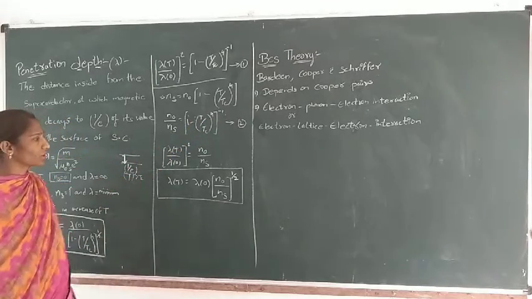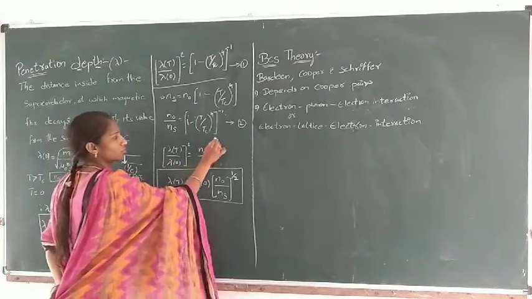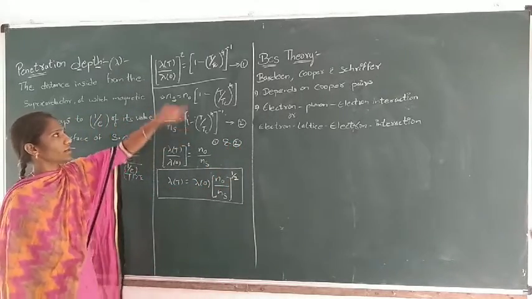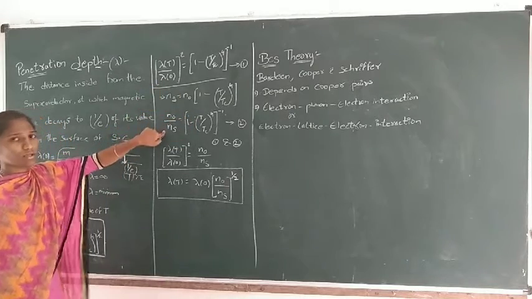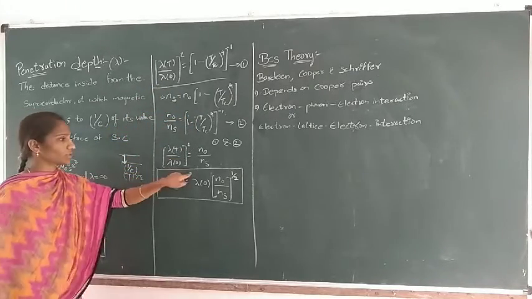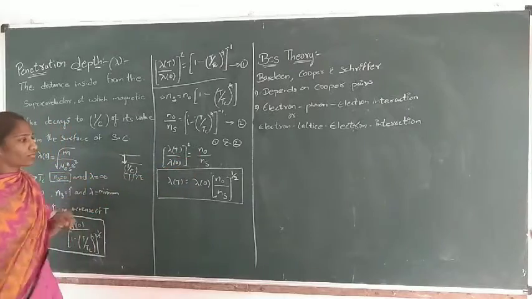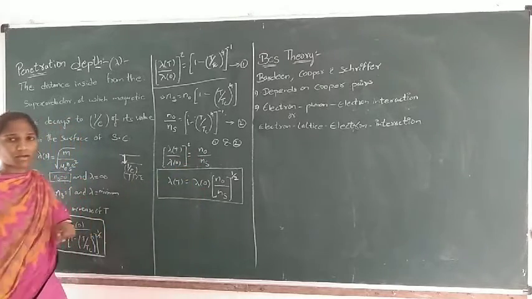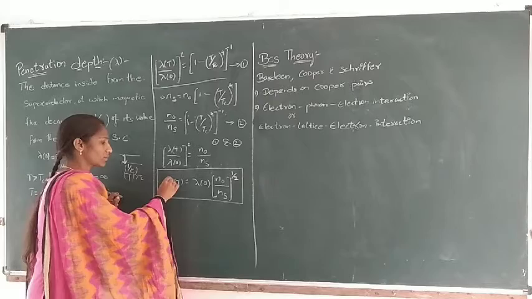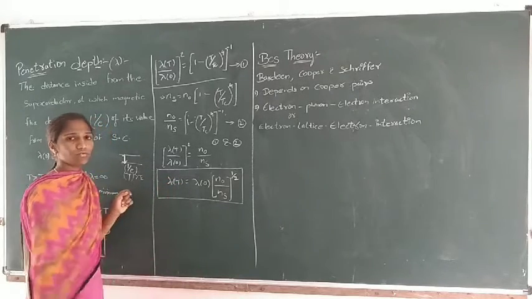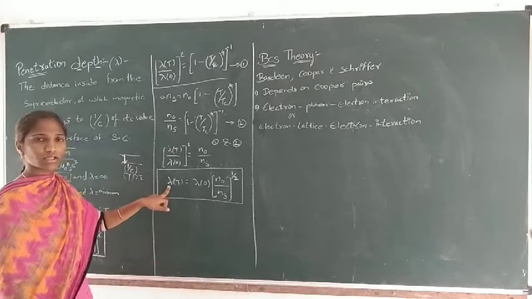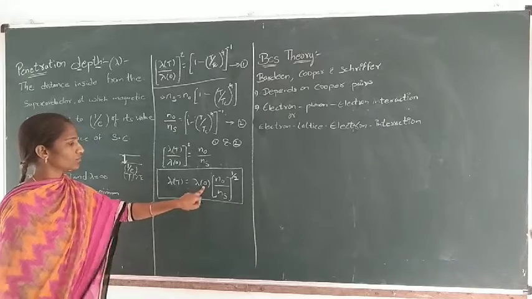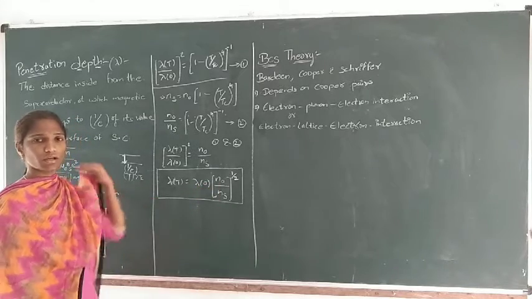Inverse. If we compare equations 1 and 2, what can we find? The RHS of both are equal, so the LHS should be equal. Lambda T by lambda naught whole square is equal to n naught by ns. From it, lambda T is equal to lambda naught times n naught by ns whole power 1 by 2. So this is the relation between the penetration depth and the number of super electrons, where lambda T is the penetration depth at temperature T, lambda naught is the penetration depth at 0 Kelvin, and n is the number of super electrons.